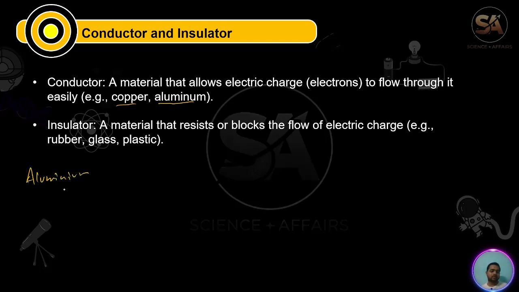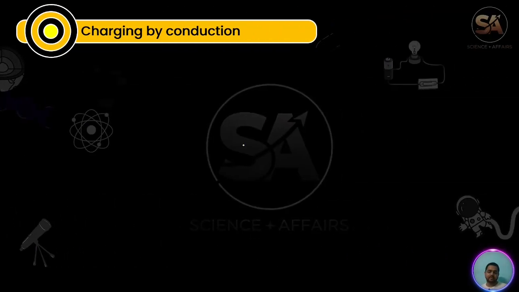Aluminium, copper, iron, gold, silver are all conductors, and gold and silver are the best conductors. Rubber and plastic are non-conductors.